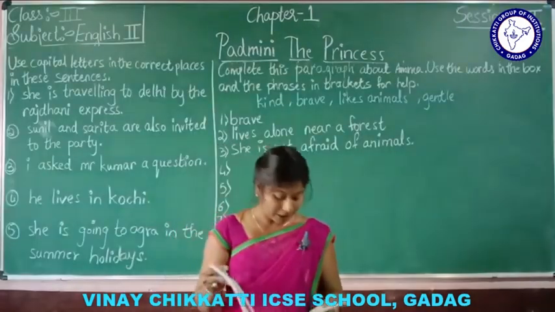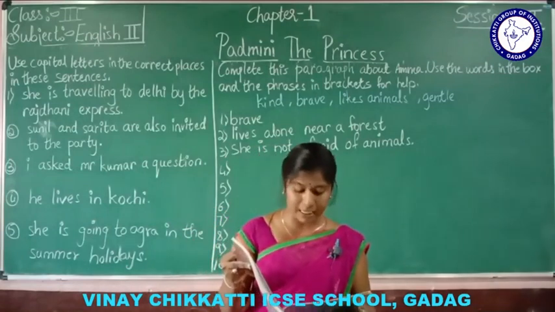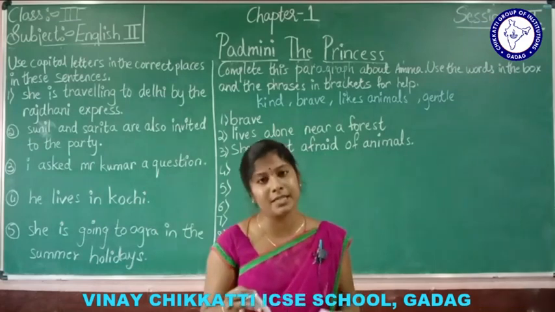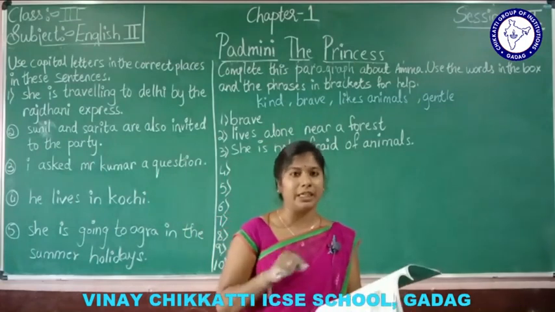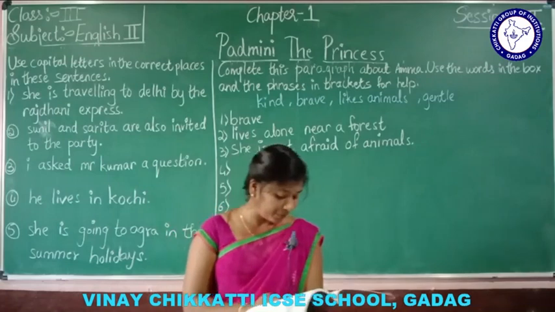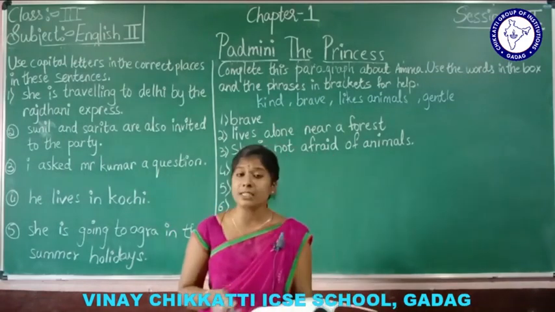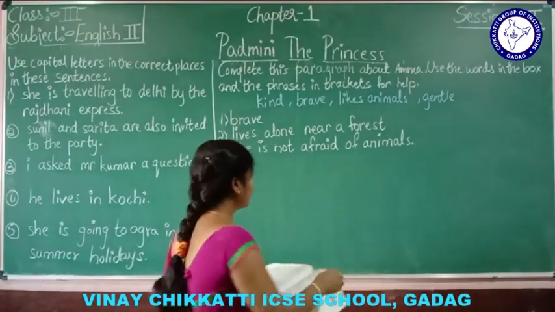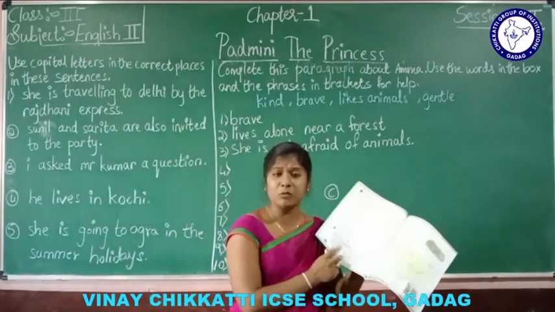Now coming to page number 8, listening. Listen to some interesting facts about elephants. Then take the correct words and phrases to complete these sentences. You have to do this in the textbook itself. I'll be saying, and you have to tick with your pencil. See, elephants are mostly very quiet, gentle, or friendly. In this chapter, it is friendly. So elephants are mostly friendly. C1. So tick C1 here.